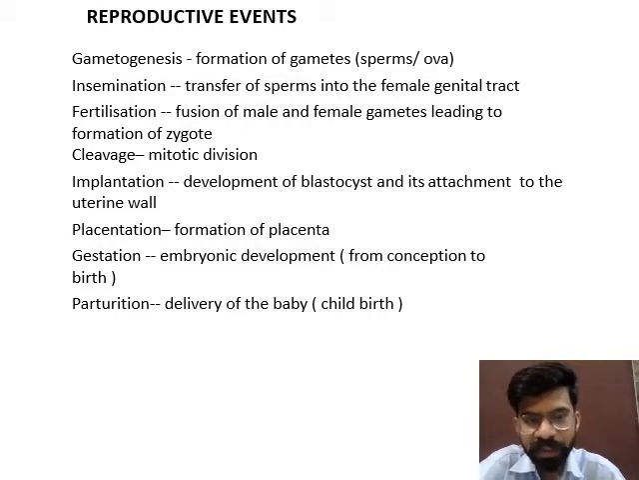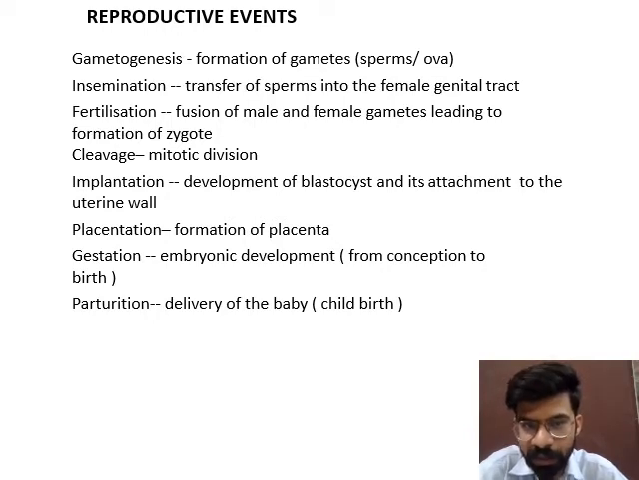Cleavage is the process by which the zygote gets divided repeatedly by mitotic division to form an embryo. And after cleavage, implantation takes place. Implantation means attachment of the multi-celled stage, you can say blastula, to the uterine wall. Meaning when the blastula or blastocyst attaches to the uterus wall, the step is implantation.